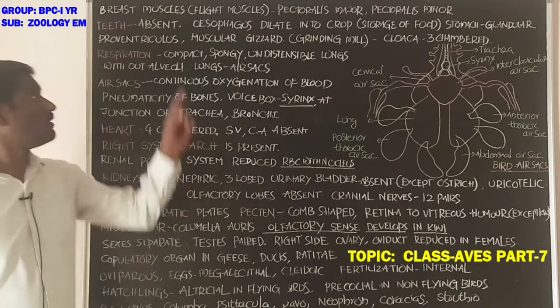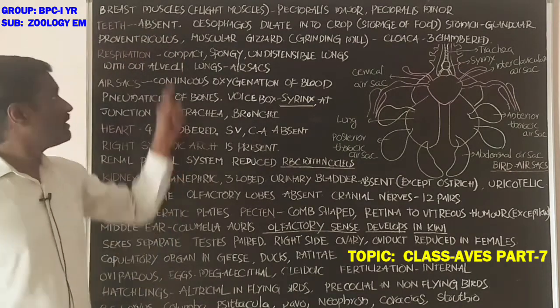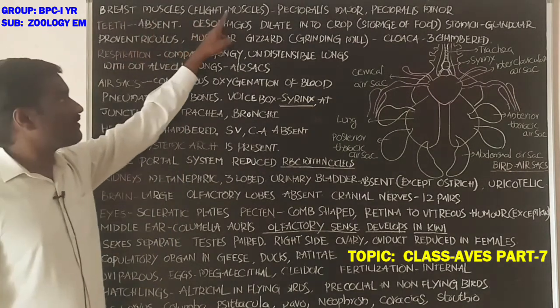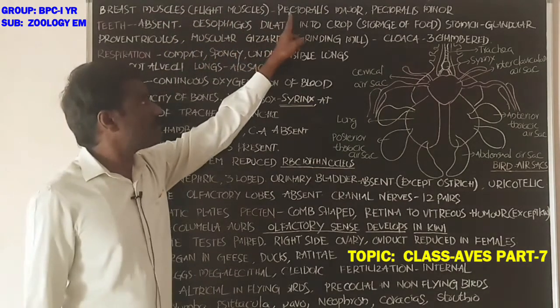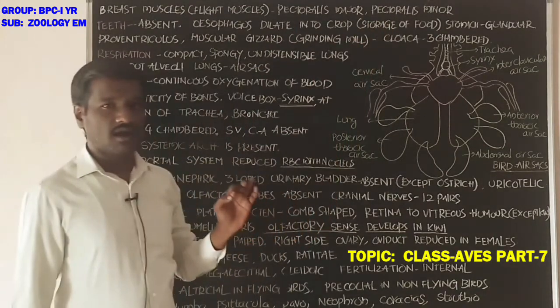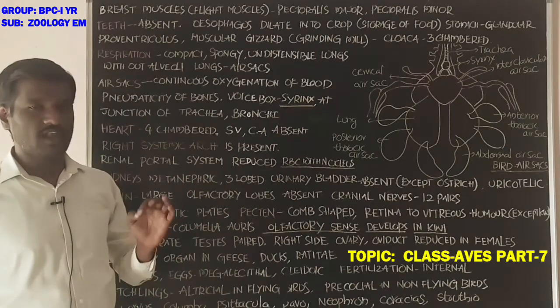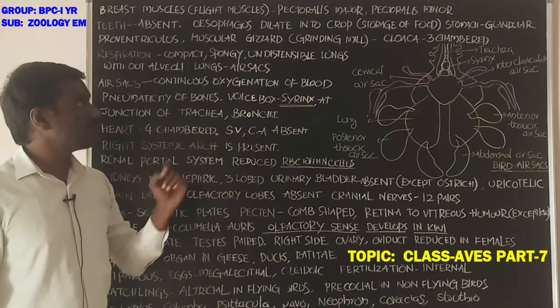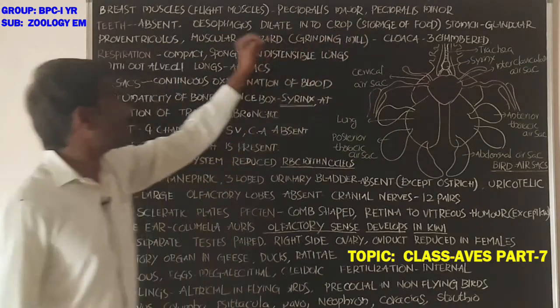Students, breast muscles are present in the birds. Breast muscles are also called flight muscles. Flight muscles are of two types, pectoralis major and pectoralis minor. They attach to the sternum by the keel and help in flying.